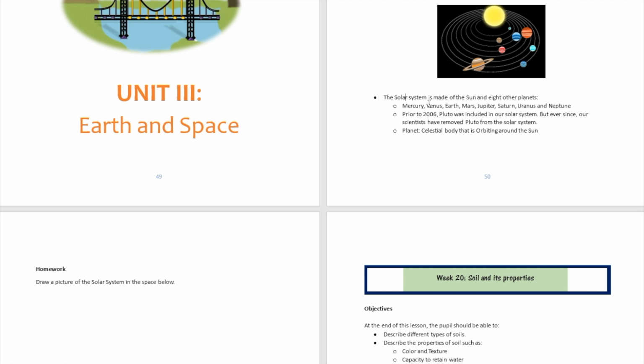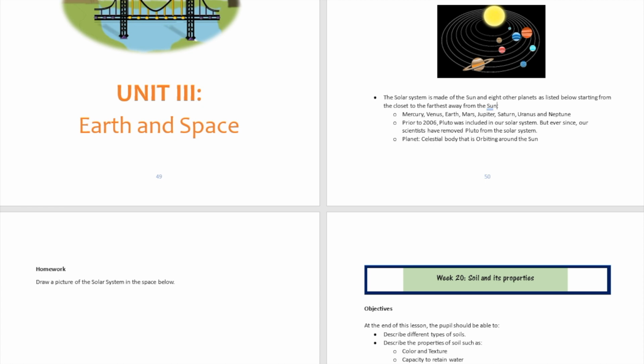And I believe I can put additional context in here so you can remember this. The solar system is made of the sun and 8 other planets as listed below, starting from the closest to the farthest away from the sun.